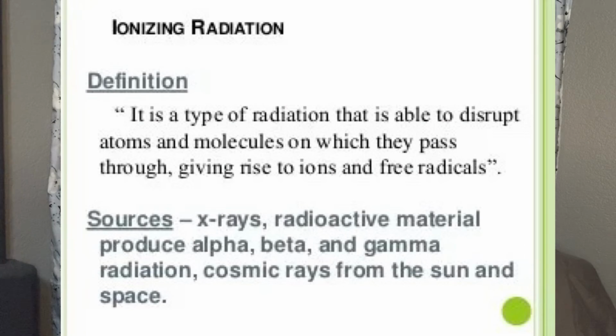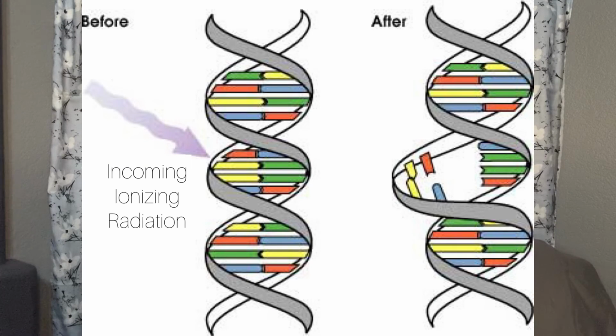Ionizing radiation has so much energy that when it comes in contact with the atom, it knocks an electron out of its orbit. If this happens to an atom that is in your DNA, it causes the DNA to become more sticky and more likely to become mutated, which can lead to cancer, which is why ionizing radiation is so dangerous.